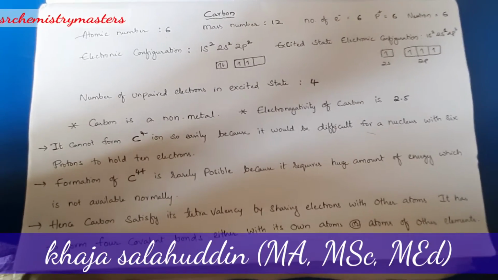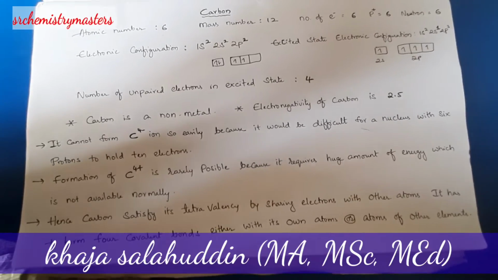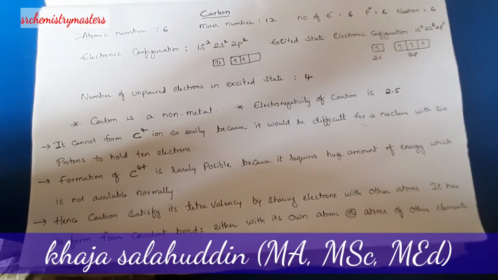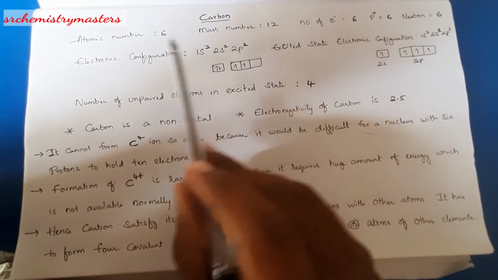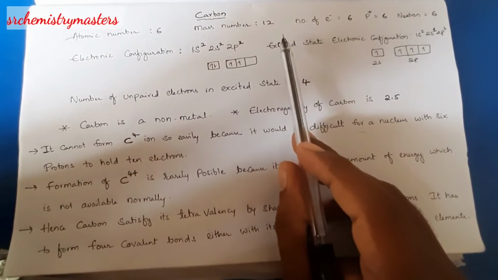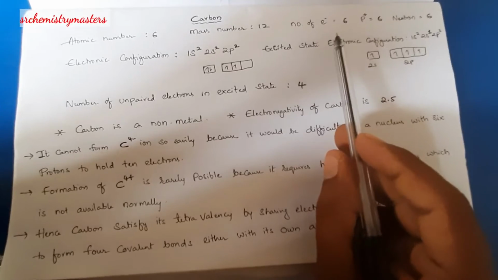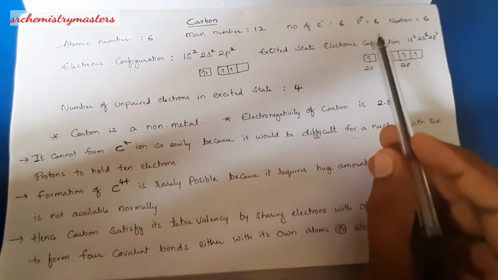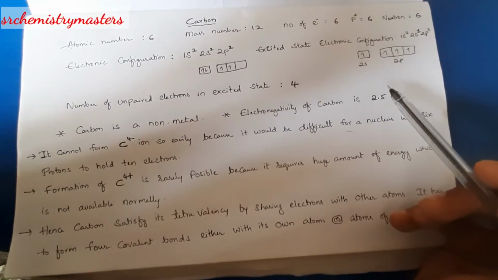In this video, we are going to discuss the atom carbon. As you all know, carbon is the sixth element in the periodic table. Its atomic number is 6 and the mass number of carbon is 12. It is because the number of electrons in a carbon atom is 6, the number of protons is 6, and the number of neutrons is 6.